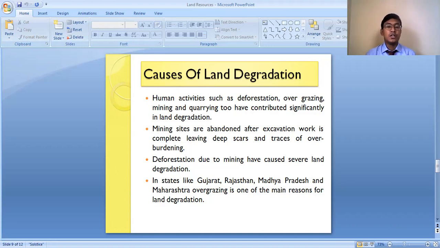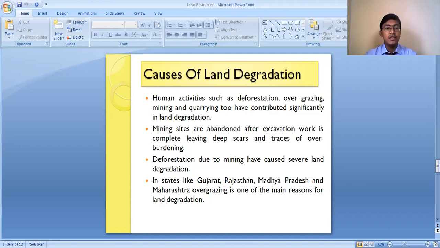Even deforestation. Deforestation means cutting down the trees. Okay, so we human beings have cut down our forests from the very ancient time. Okay, like we are cutting down the trees for making houses, for construction of industries, for urbanization, and for agricultural purposes and all. So this is also a reason that land degradation has taken place, because the trees are the ones which bind and hold the soil tightly.